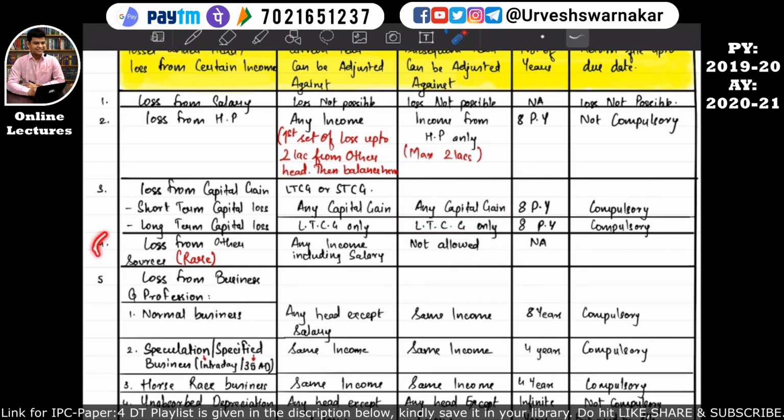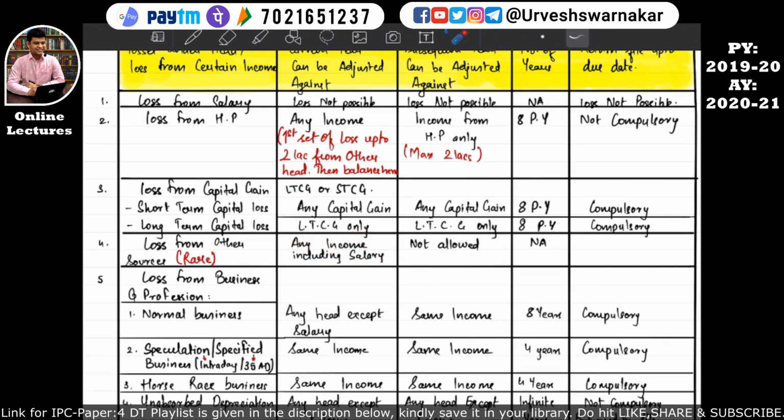So let's move on to losses from other sources head. In losses from other sources head, it is a very rare possibility that in the exam they will ask you to identify the loss from other sources. They will simply give you the question straight that there is a loss from other sources. Then what you have to do is just adjust it, that is set it off against other heads of income which are having profit or gain. So if there is a loss from other sources, it can be set off against any income including salary. I've written here: any income including salary.